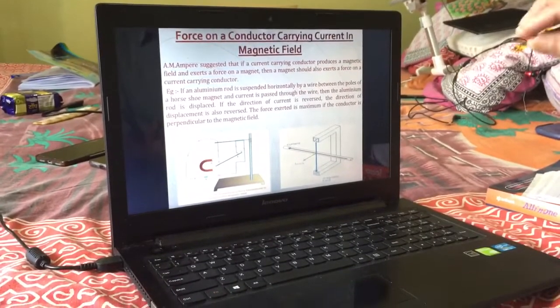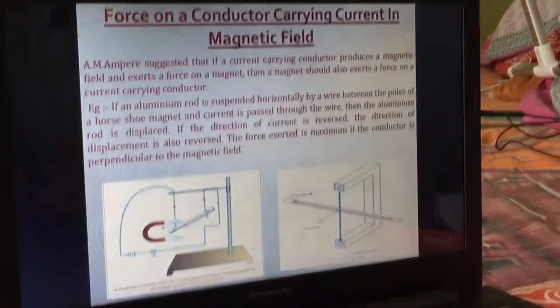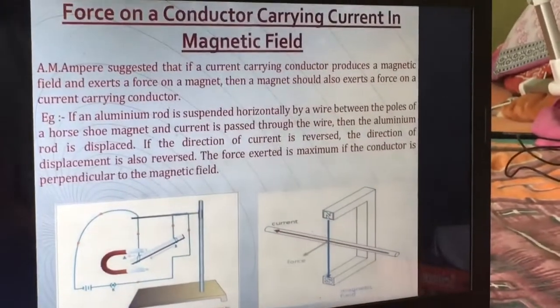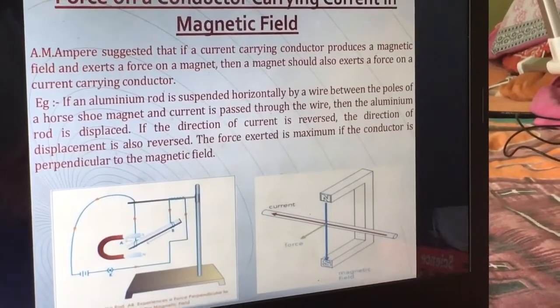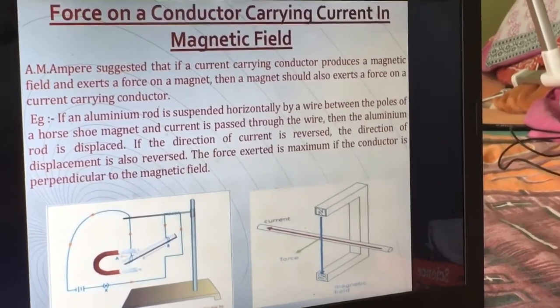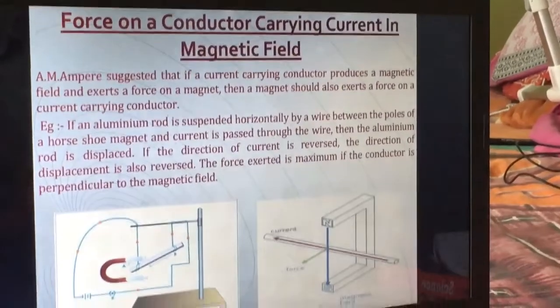It means that if a current carrying conductor is placed in a magnetic field, it experiences a force, and this is the basic principle for your electric motor. Got it, children? Now we can explain the same thing with the help of an activity also.